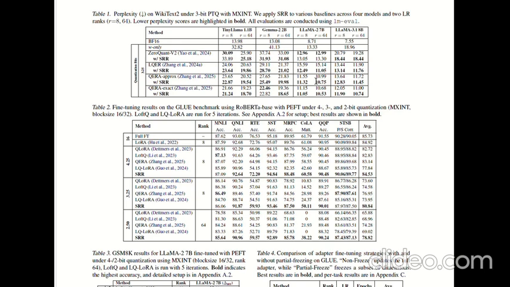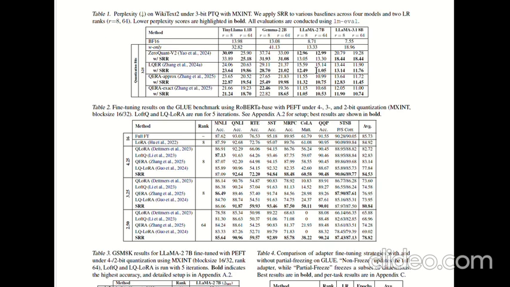In the 2-bit regime, where weight structure is decimated, preserving then quantizing is the main difference between a working model and a broken one. And finally, on the GSM8K math reasoning benchmark, SRR achieves 38.22 accuracy in 2-bit mode compared to 0% or 21% for competitors. It preserves the reasoning logic better than iterative methods.